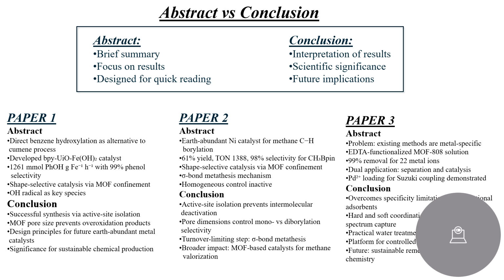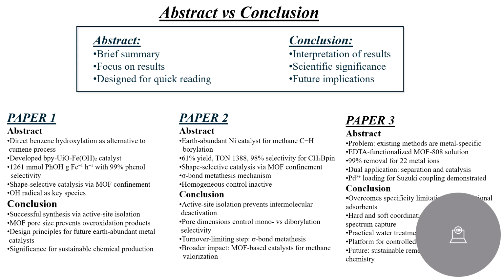And for paper 2, the abstract states the achievement: 61% yield, turnover number 1388, 98% selectivity, and basic mechanism. The conclusion explains why active site isolation is crucial, identifies the turnover limiting step, and discusses broader impact for methane chemistry.